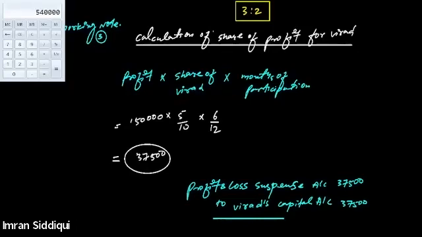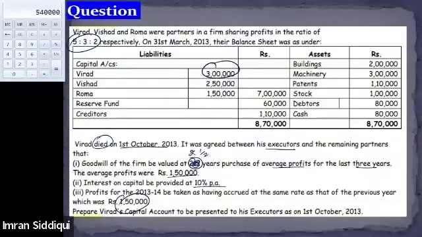I think there was one more point in the question. It was regarding the reserve fund. We have made a mistake. I'm sorry. We have a reserve fund in the balance sheet as well, as you can see. Anybody, please tell me, how do we treat reserve fund? Reserve fund is a part of profit. And there is no adjustment given in the question regarding the treatment of the reserve fund. That means we can simply distribute it among the partners.